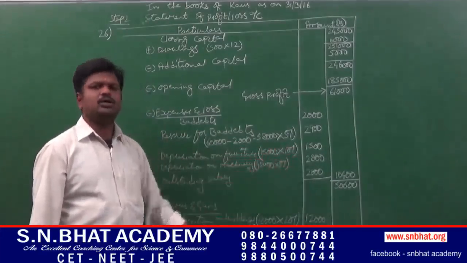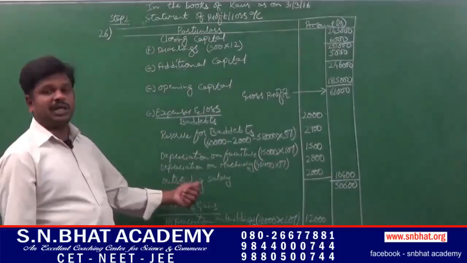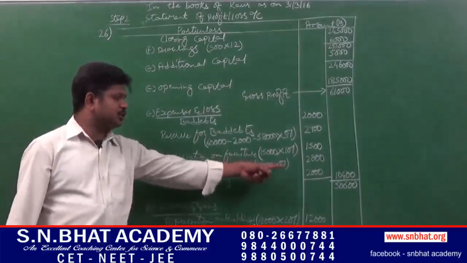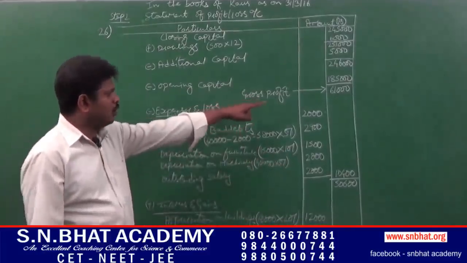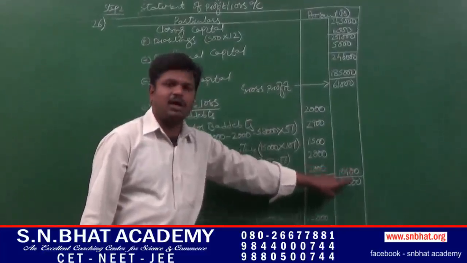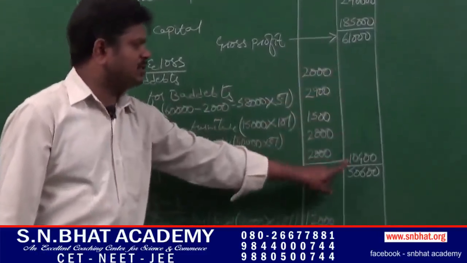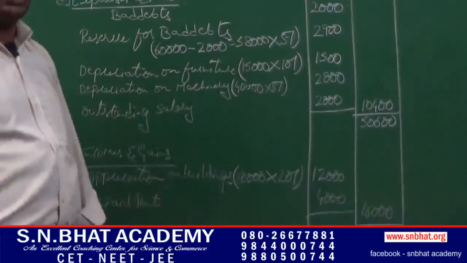40,000 into 5%, 2,000. Next, outstanding salary, it is an expense, so it has to be entered, 2,000. The total of all expenses comes to 10,400. 61,000 minus 10,400 comes to 50,600.